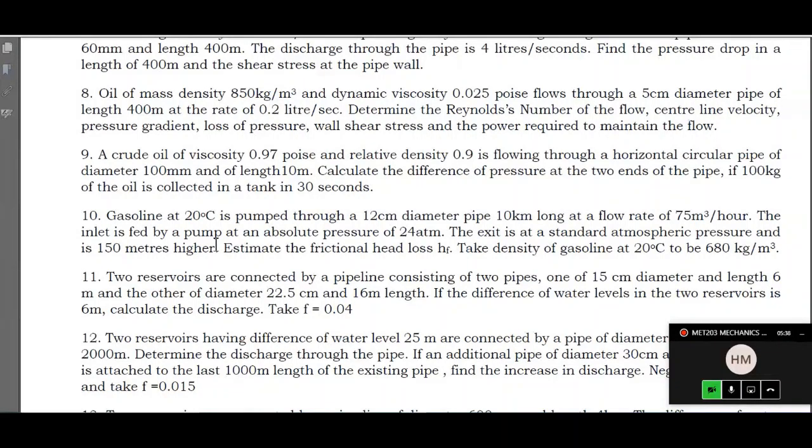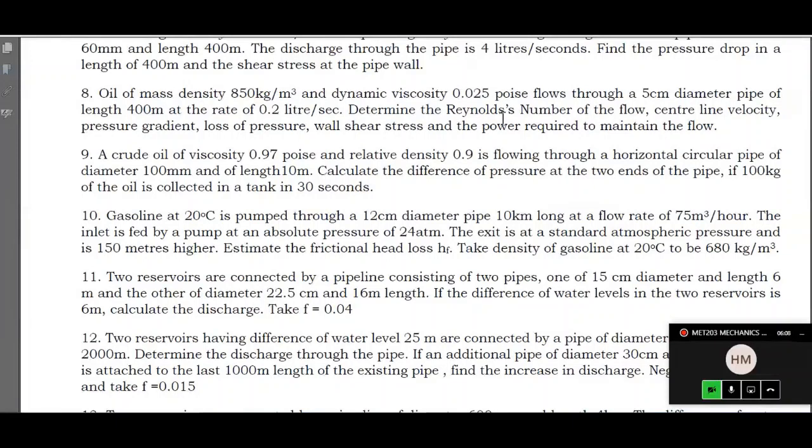We'll solve one or two questions from this. Let's say question number 8. We'll start with question number 8. Oil of mass density 850 kilogram per meter cube and dynamic viscosity 0.025 poise, please write down these values.